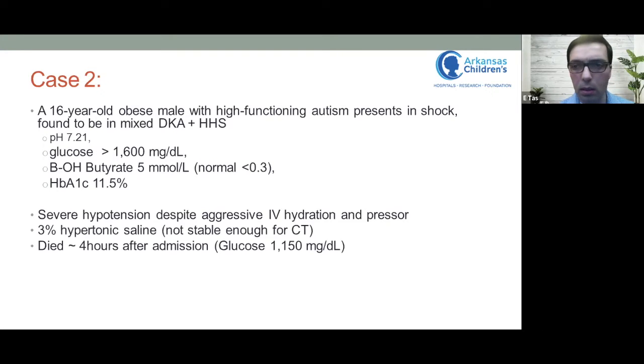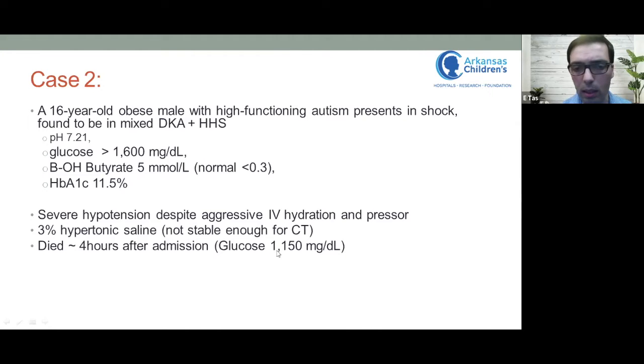The second case could be a little bit more dramatic. A 16-year-old obese male with high-functioning autism. He presented in shock and completely unresponsive in mixed DKA plus HHS with a pH of 7.21, glucose undetectably high in our hospital laboratory, A1C of 11.5%. Unfortunately, he did not respond to aggressive fluid treatment and pressors, and he was announced dead 4 hours after admission. Hyperosmolar state thought to contribute to his outcome.